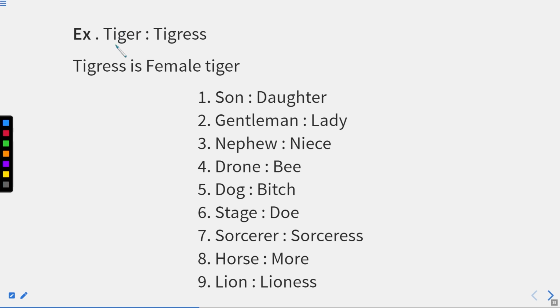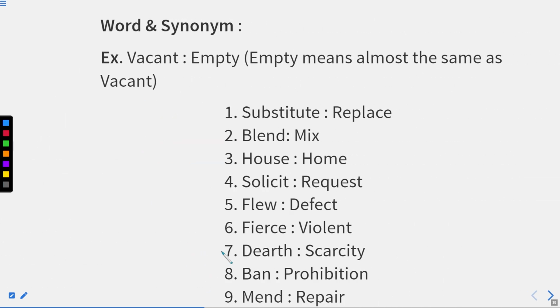Now we know that a male tiger is called a tiger and a female is called a tigress. Similarly, for son, the female counterpart will be daughter. For gentleman, it will be lady. For nephew, it will be niece. For drone, it will be bee. For dog, it will be bitch. For stag, it will be doe. For horse, it will be mare. For lion, it will be lioness. They are the female counterparts of each and every one.